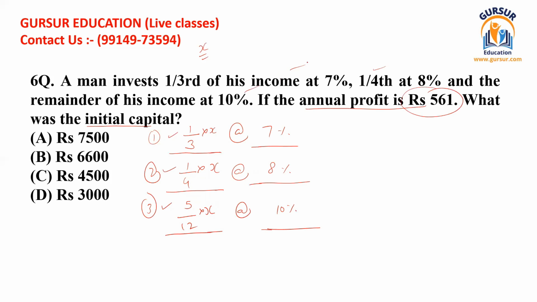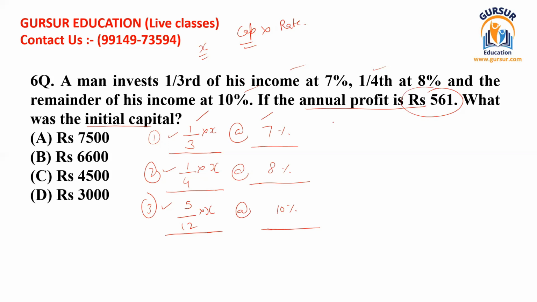So you know that the formula for profit is very simple. Just multiply initial capital with the percentage rate of profit. Initial capital we know this is that, and the rate we know is given with all the figures. Now we can easily solve this question. I am going to tell you how.